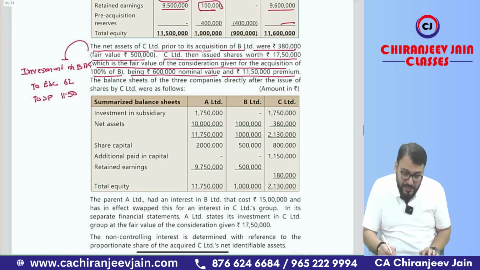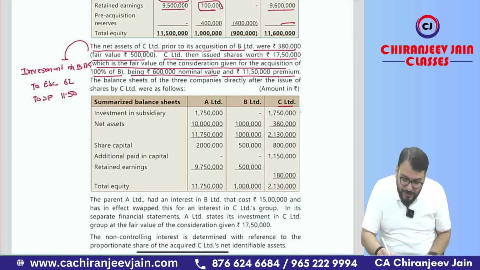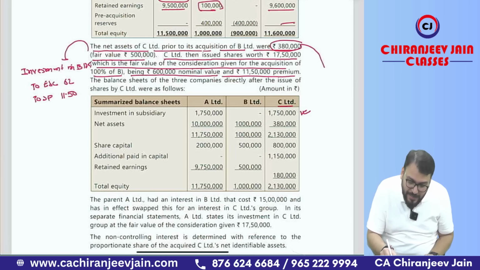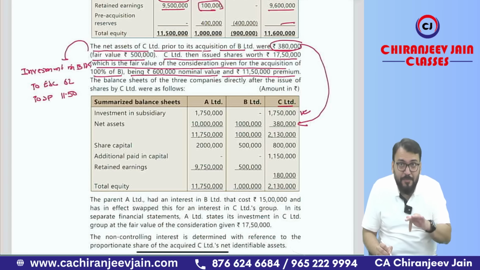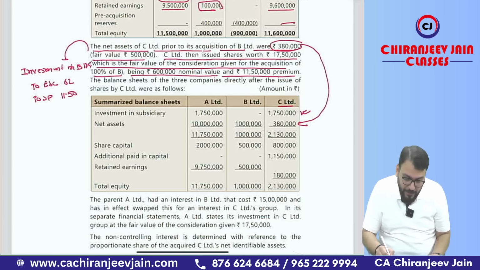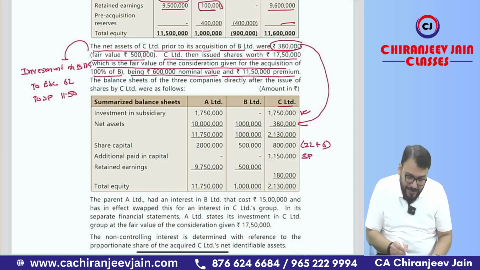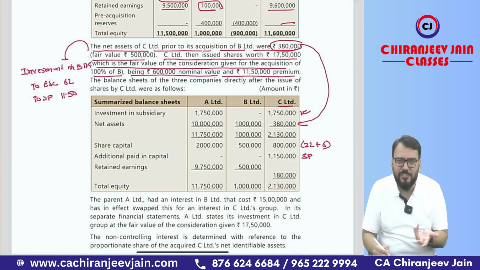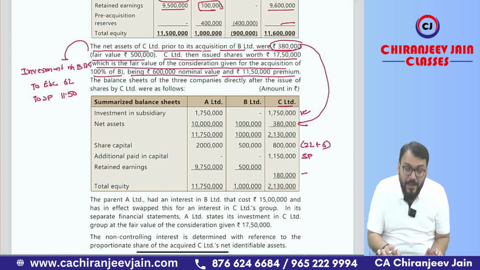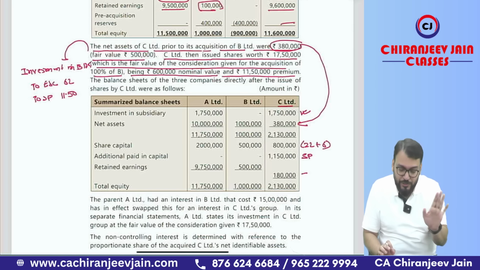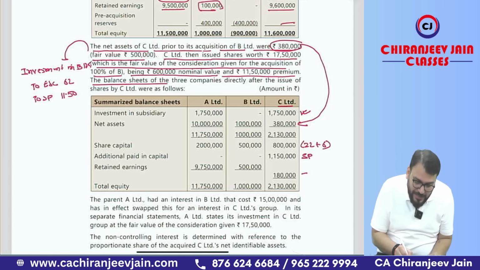Okay, sir. Now if you see, they have given the C Limited balance sheet. Investment in B is 7 lakh 50,000, and you can see 3 lakh 80,000 was the carrying amount of the net asset. The fair value of 5 lakh will not come in the individual financial statement. Got this point? Initially it might be 2 lakh share capital, plus 6 lakh, it becomes 8 lakh, and 11 lakh 50,000 is securities premium, and retained earning is 1 lakh 80,000. This is the individual financial statement of C Limited. Understood? Yes, sir. Now the balance sheets of 3 companies are given.